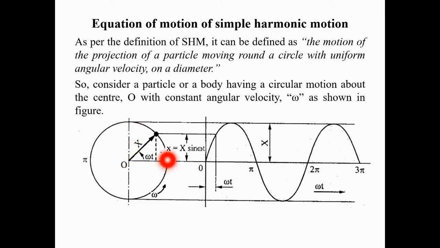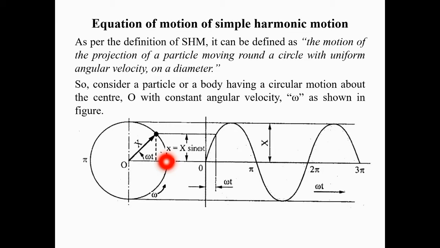Now in t seconds this particle moves from this position to this position. At this position, capital X represents the position vector. Capital X is nothing but the radius of this circle, and it is also the maximum displacement of the projection of the particle from the mean position, and that is the amplitude. So this vector X represents the position vector. Now we have to find the equation of displacement of the projection of the particle from the mean position at any instant of time.